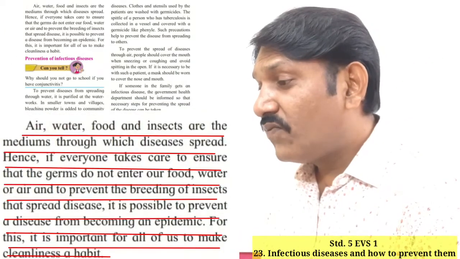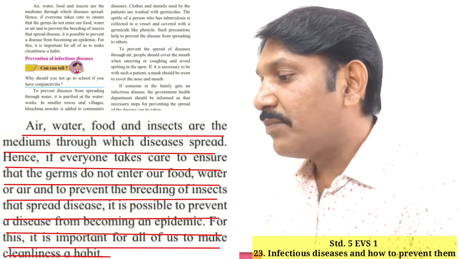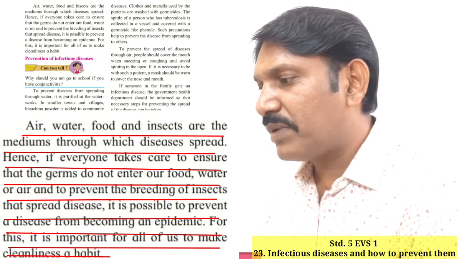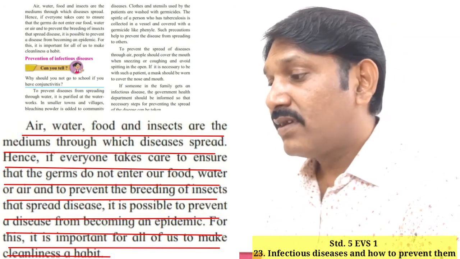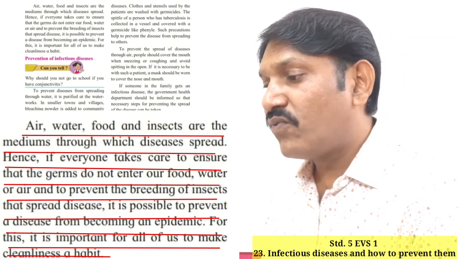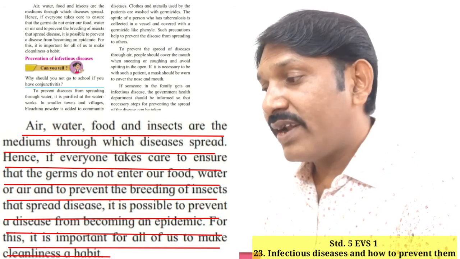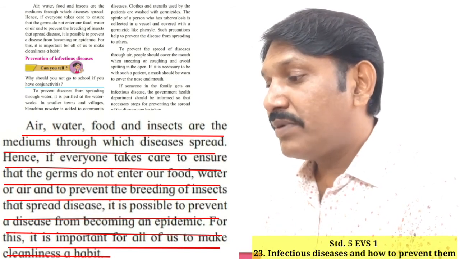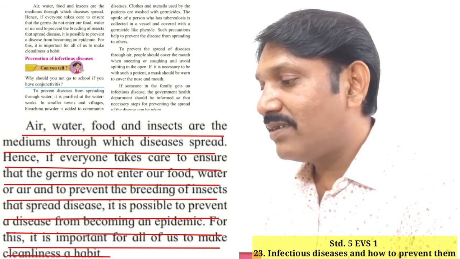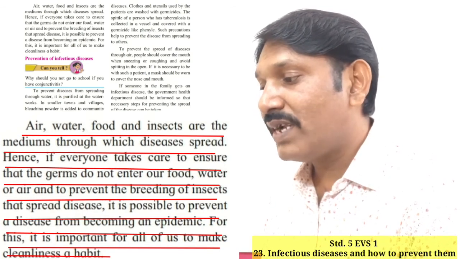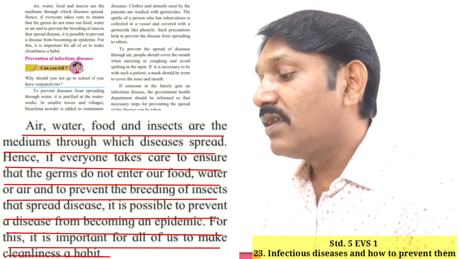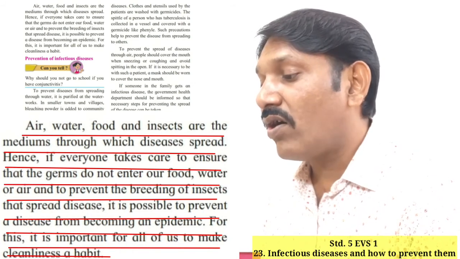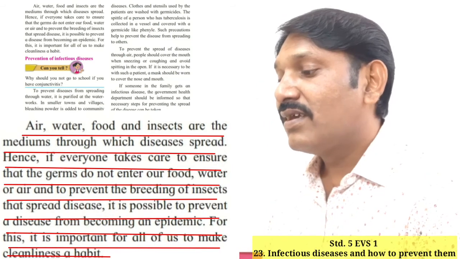Air, water, food, and insects are the mediums through which diseases spread. Hence, if everyone takes care to ensure that germs do not enter our food, water, or air, and to prevent the breeding of insects that spread diseases, it is possible to prevent a disease from becoming an epidemic. For this, it is important for all of us to make cleanliness a habit.